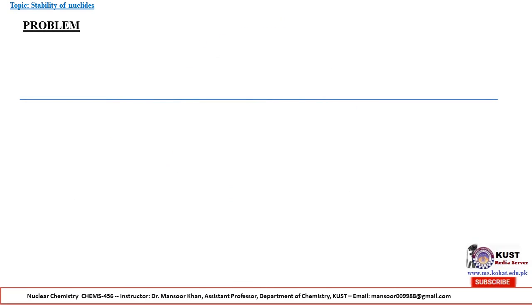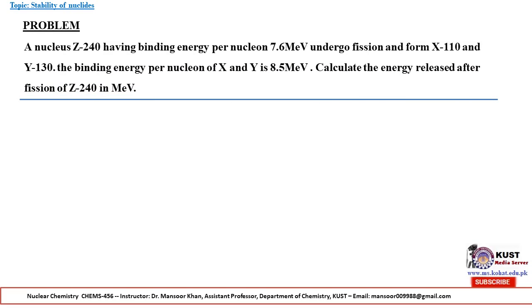Now let's calculate a problem. A nucleus Z with mass number 240, having binding energy per nucleon 7.6 MeV, undergoes fission into X of mass number 110 and Y of mass number 130. The binding energy per nucleon of X and Y is 8.5 MeV.